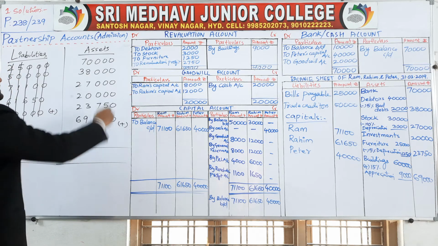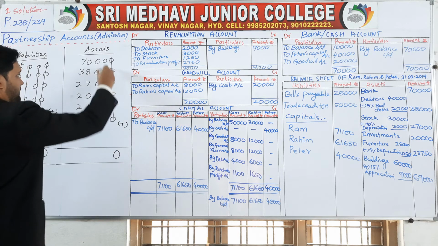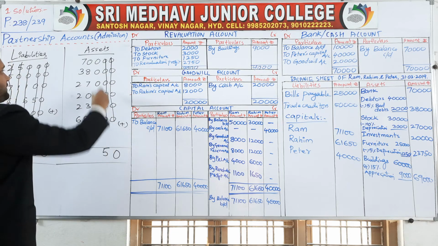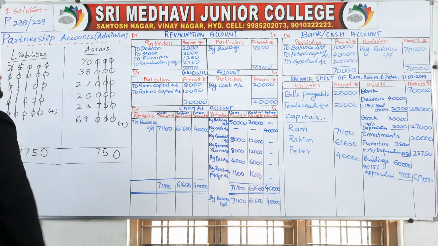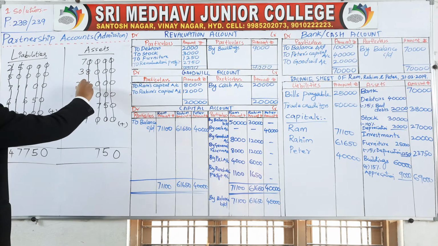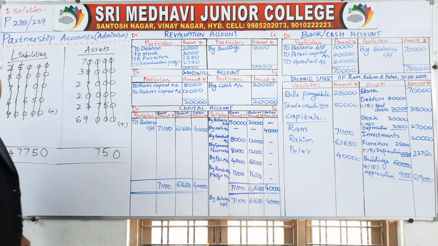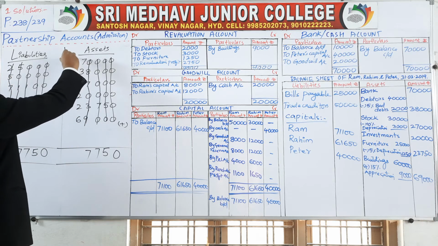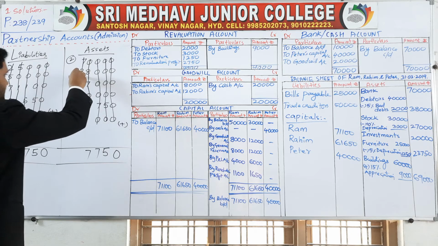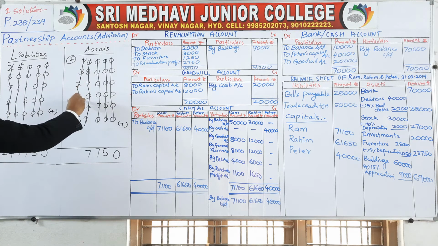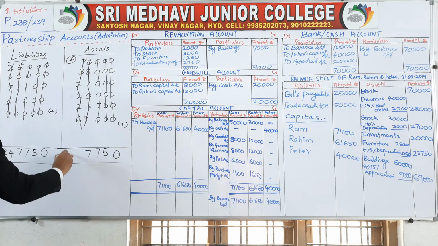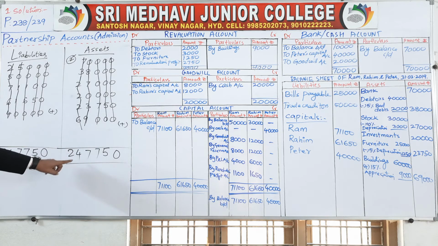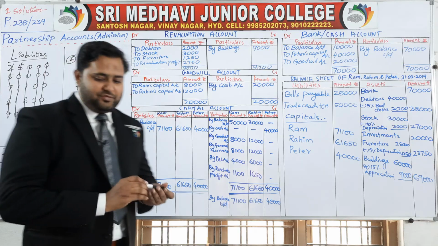Let's check, are we getting the same here on the asset side? 0, 5, 7, 8 plus 7, 15, 15 plus 3, 18, 18 plus 9, 27, carry 2, 7 plus 3, 10, 11, 12, 13, 14, 15, 16, 16 plus 6, 22, carry 2, 24, 2,47,750.